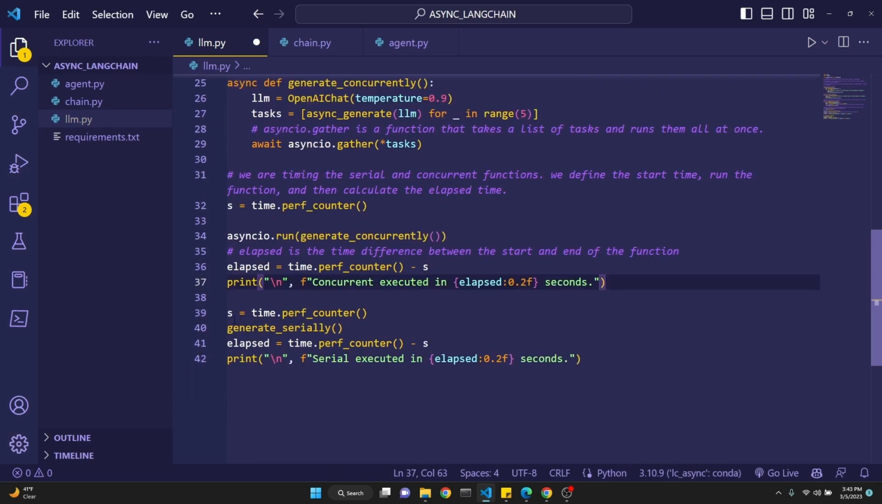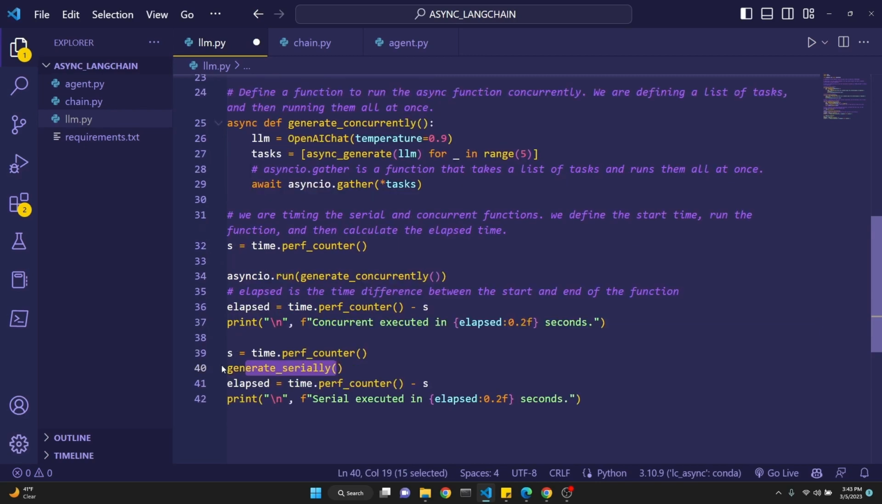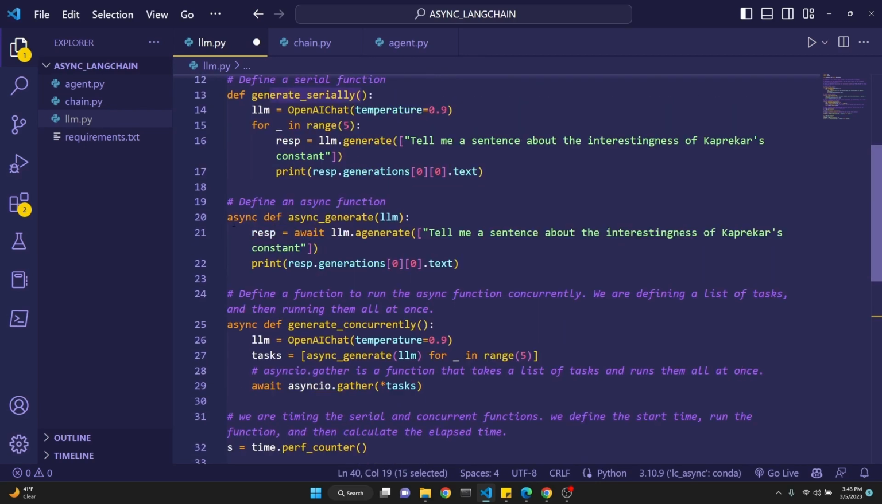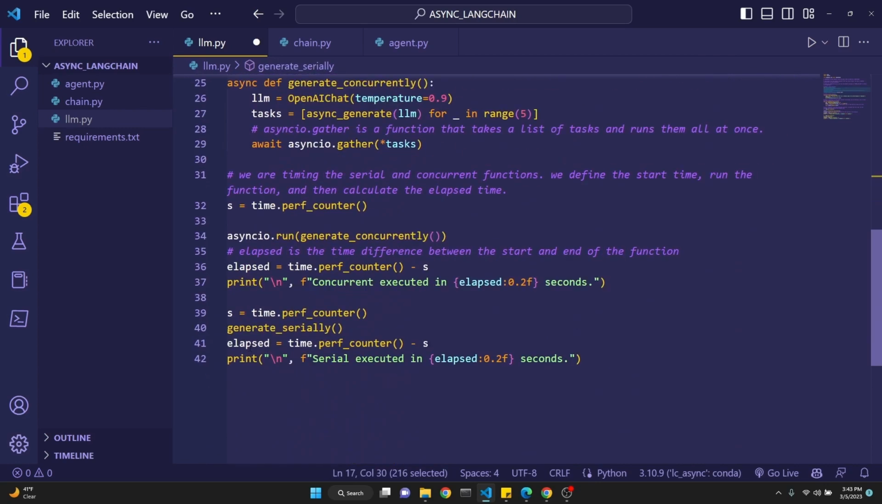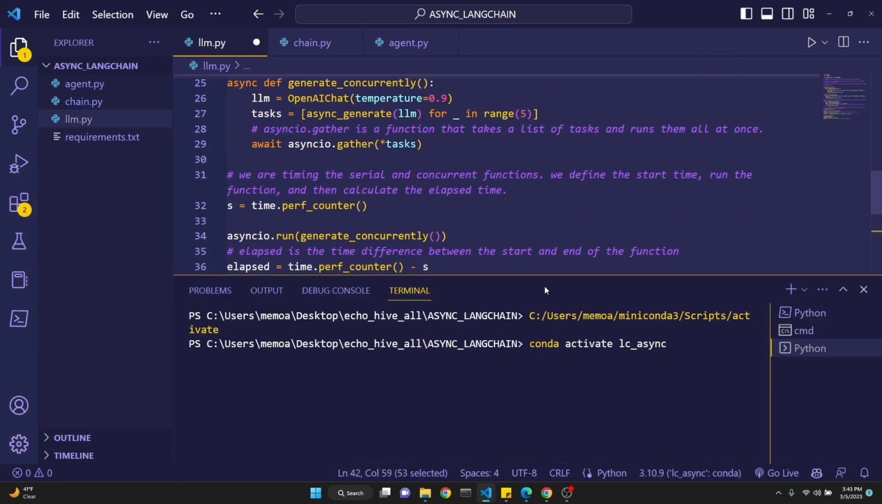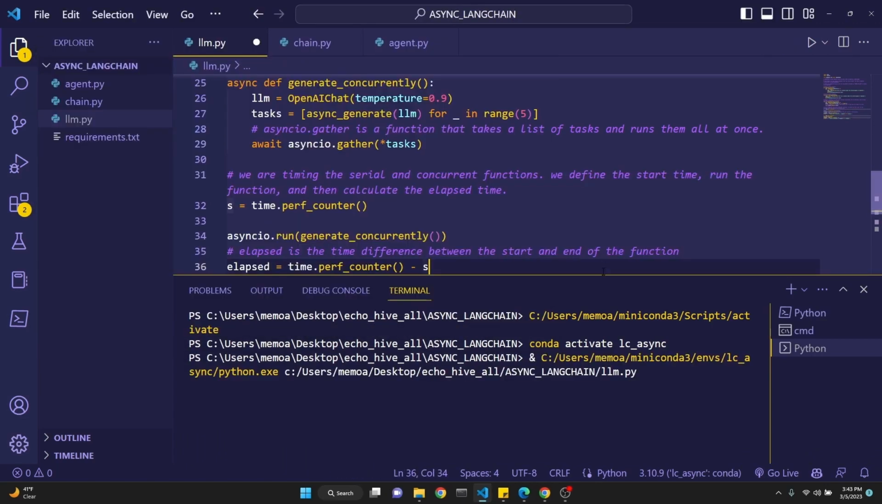Okay, and then we start another start time. Then we generate serially, as you remember, we defined up here. And after that, we take notice of the time when this function had ended, and then again we print it. Okay, let's run this real quickly again so we can see it better in action.